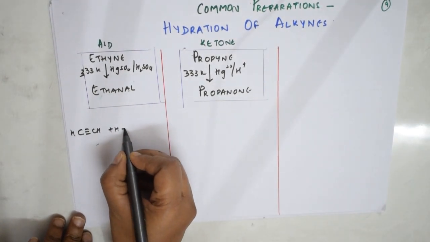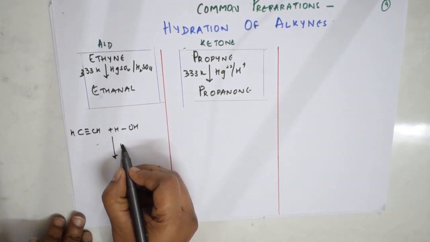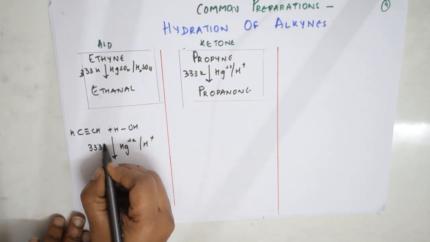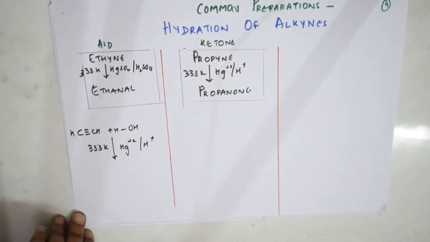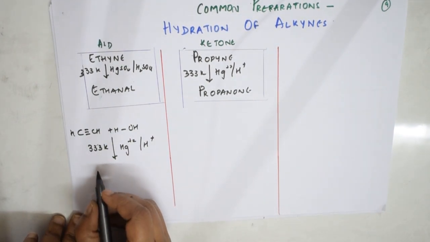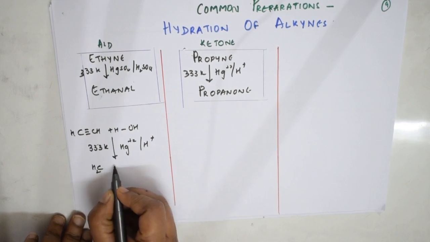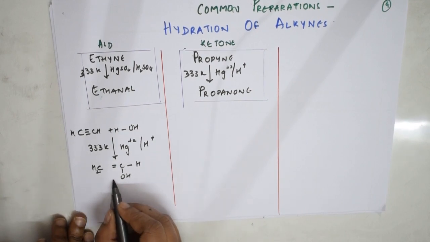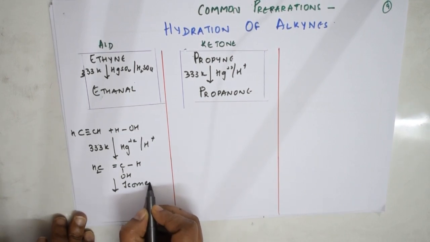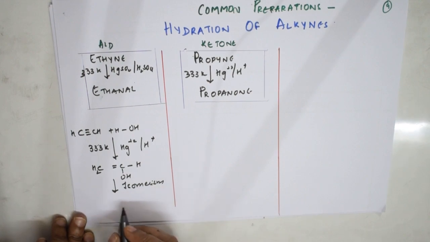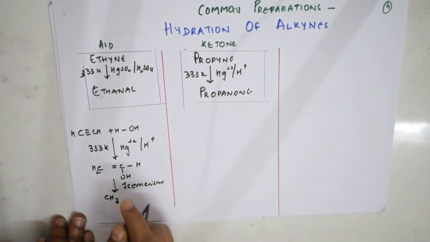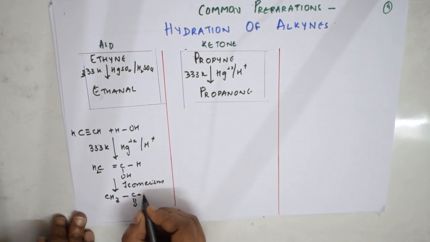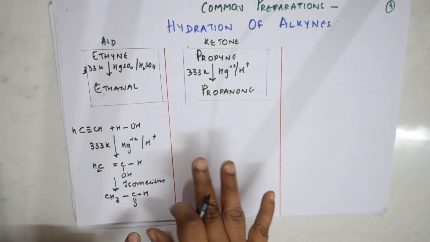You're going to do the hydrolysis part of this. What are you going to do? You're going to take it in the presence of Hg2+ and H+ at 333 Kelvin, right? So what are you going to get? The first important thing, there is a cleavage of the bond here and hydrogen adds here. It becomes a double bond, okay? This is OH. Further, this undergoes isomerism, and it forms CH3, the H shifts here, and C double bond O. Simple, right?